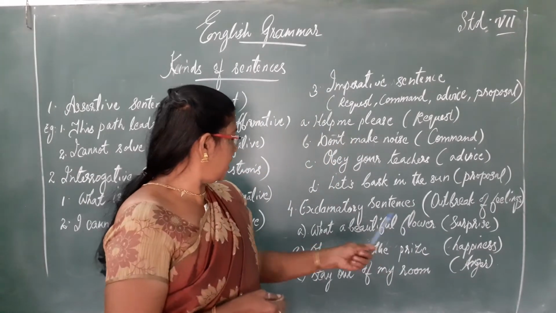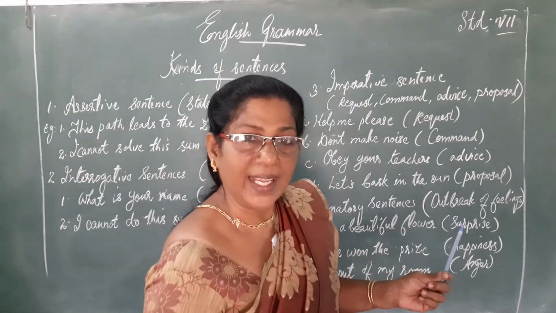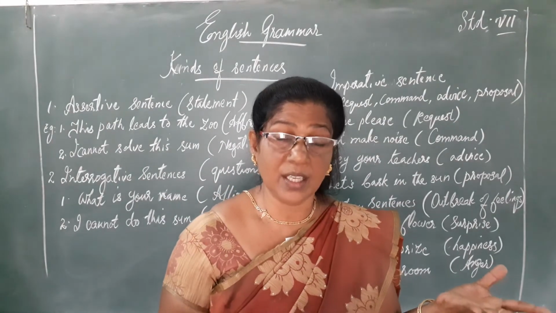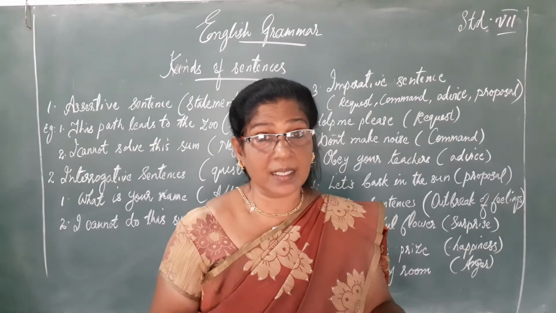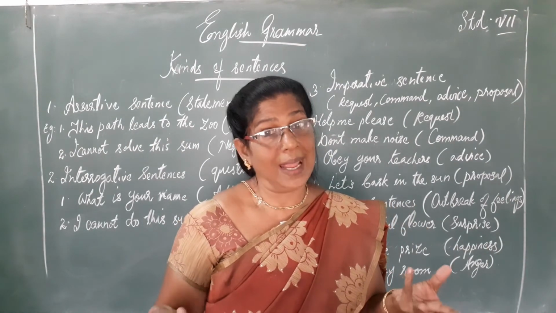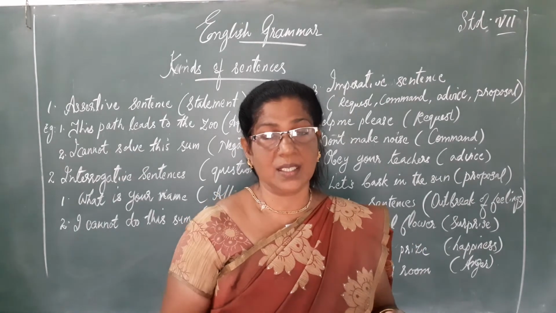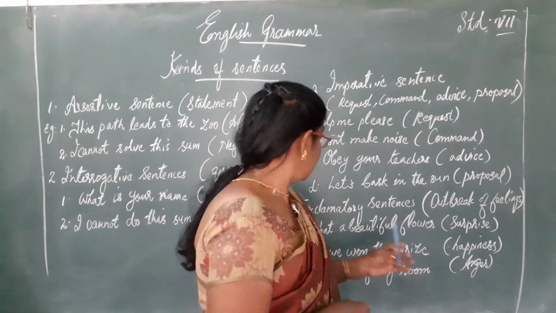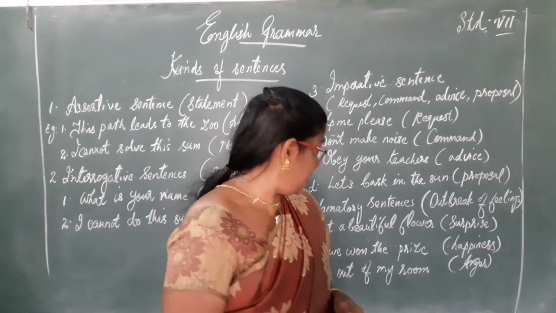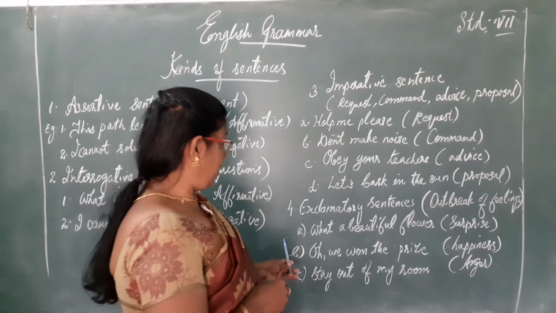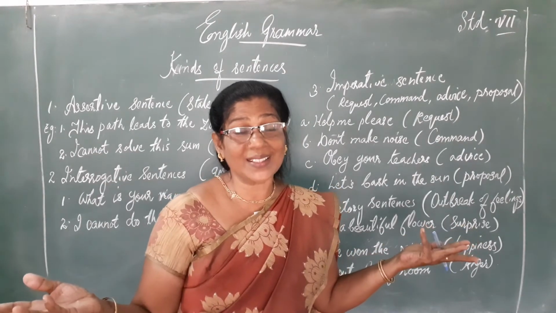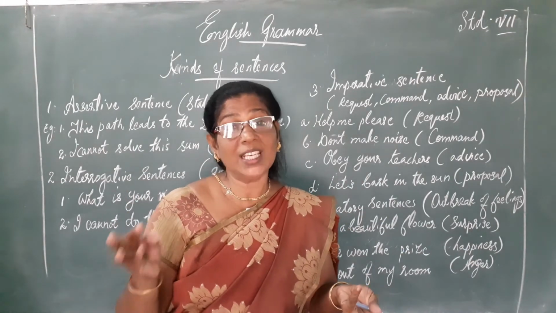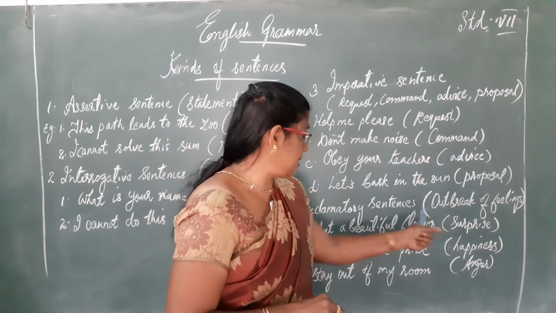Now the fourth kind of sentence is exclamatory sentences. Exclamations, that means outbreaks of our feelings. Sometimes we will be expressing our anger, our surprise, our happiness or our sadness. So all these feelings will be expressed in another kind of sentence which is known as exclamatory sentences. For example, what a beautiful flower. So on seeing the beautiful flower we will be surprised. So it gives us the feeling of surprise.